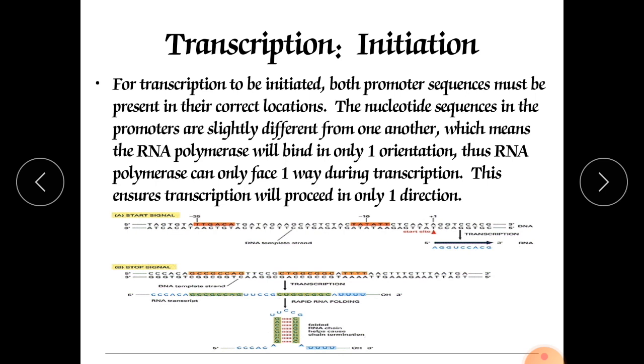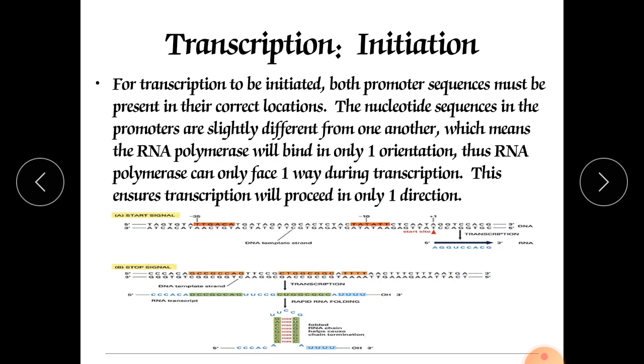For transcription to be initiated, the promoter sequences must be present in the correct locations. So all should be present at the correct location. The nucleotide sequences in the promoter are slightly different from one another, which means the RNA polymerase binds in only one orientation. Thus RNA polymerase can only face one way during transcription. This ensures transcription will proceed in only one direction.